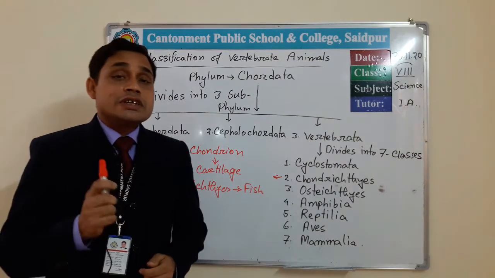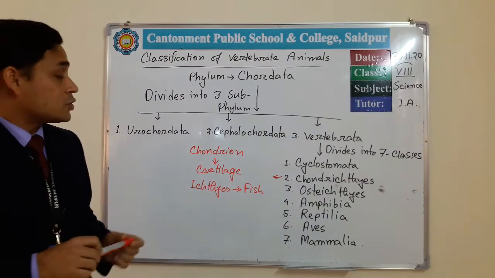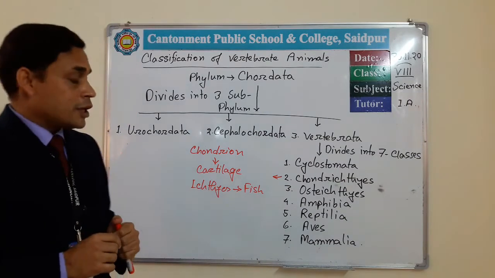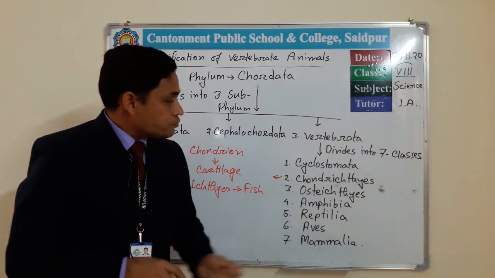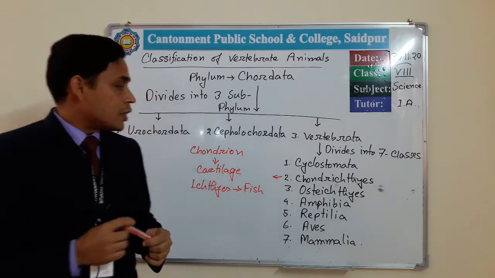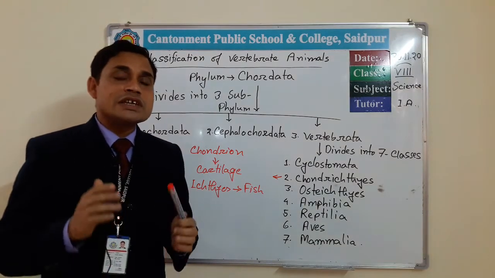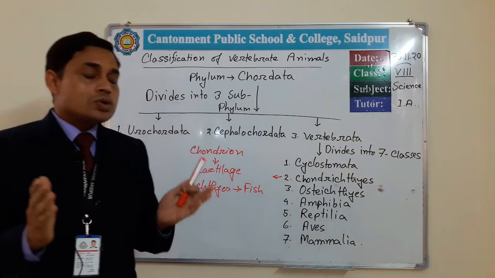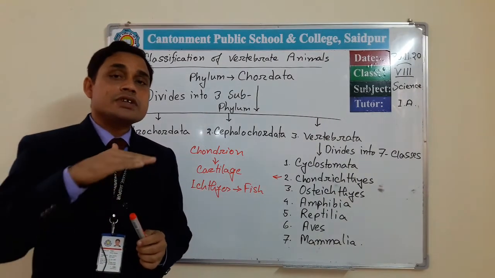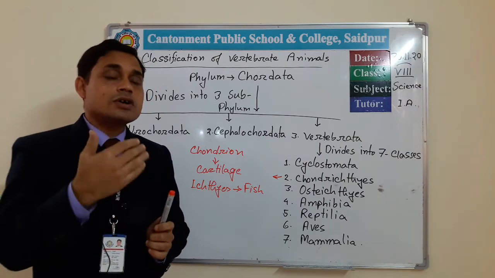Okay, so this type of fish is only present in the sea. So all the members of this class are marine. And its body is streamlined, long, and it bears 5 to 7 pairs of gill slits on the two sides of its head, and its mouth is present on the lower side of its body, not like ours.